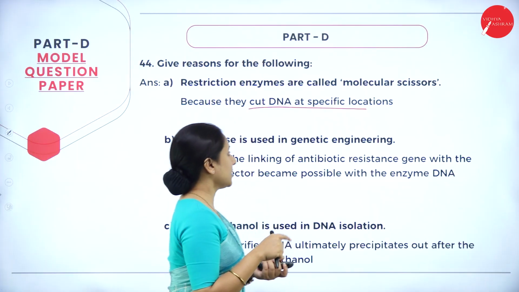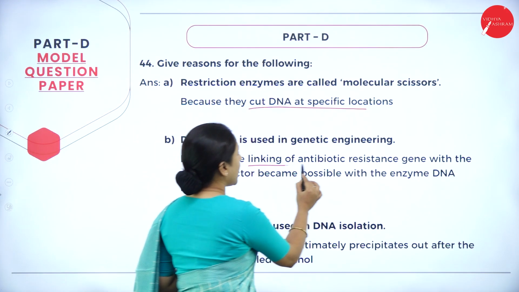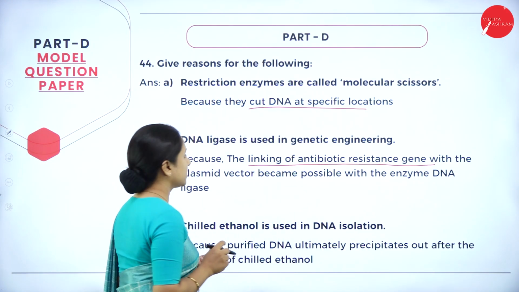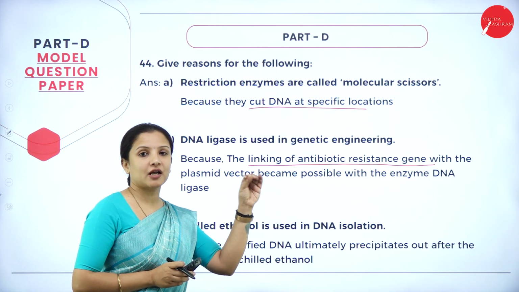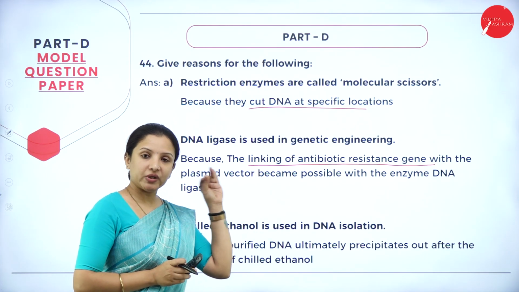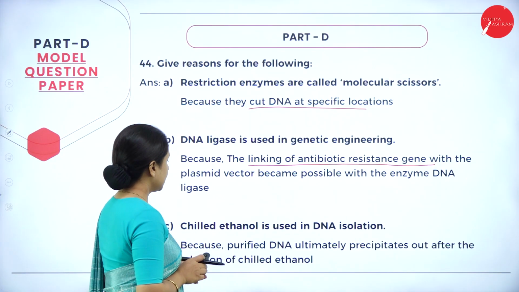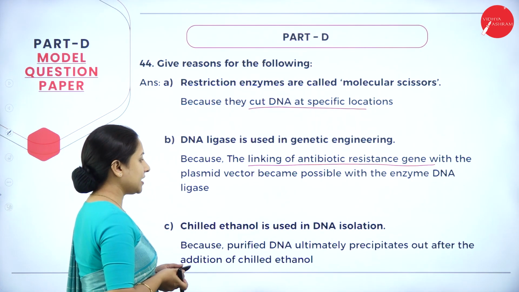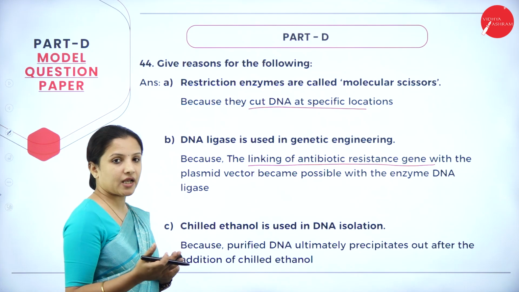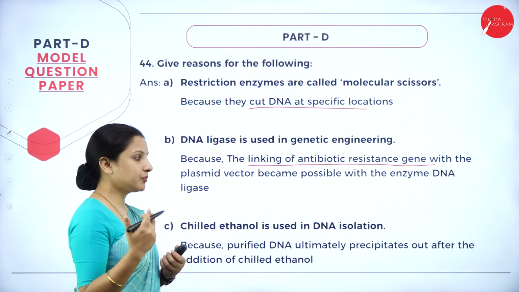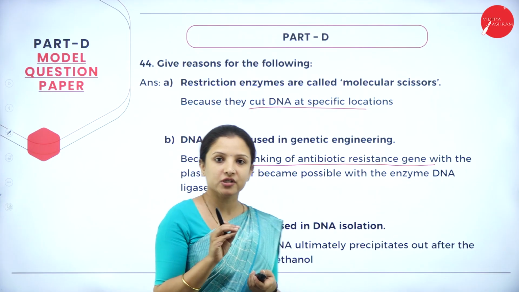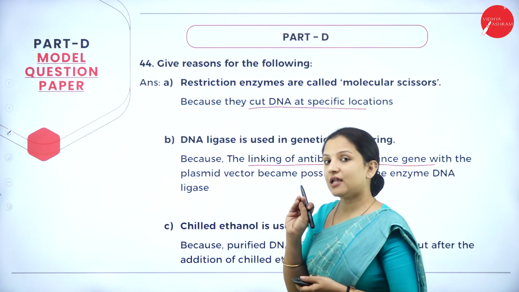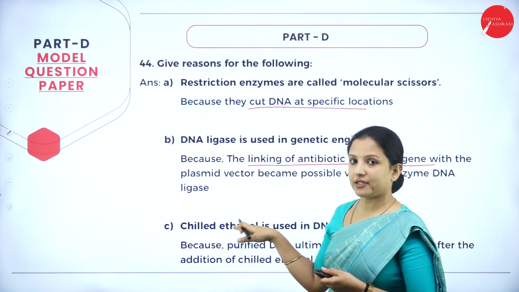And not just that, it is needed for linking the antibiotic resistance gene with the plasmid vector. For that also we need ligase. Any DNA strand we need to link anywhere, we need ligase as the enzyme. Next one, chilled ethanol is used in DNA isolation because the purified DNA ultimately precipitates out after the addition of chilled ethanol. That is why chilled ethanol is used at the end, for spooling.